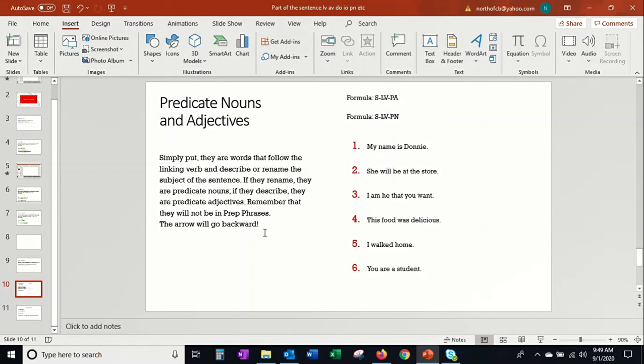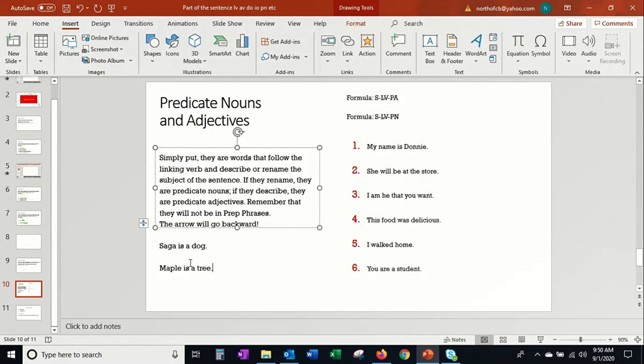I'm going to give you another example. My dog, Saga, is a dog. Well, those are the same thing. Saga is in fact a dog. So the thing that follows the linking verb is dog, and Saga and dog are the same, right? Maple is a type of tree, right? So maple and tree, again, are the exact same thing. They are linked together. That's what a linking verb is.